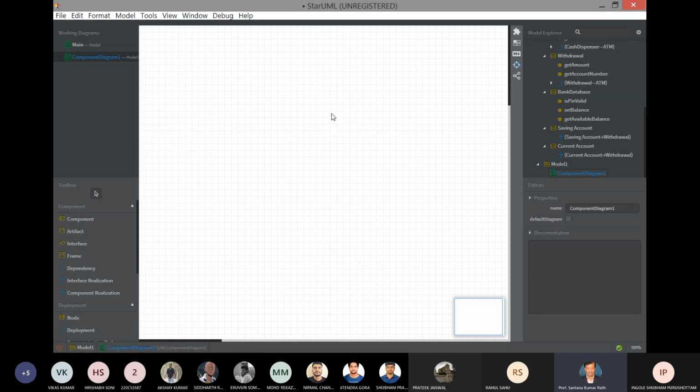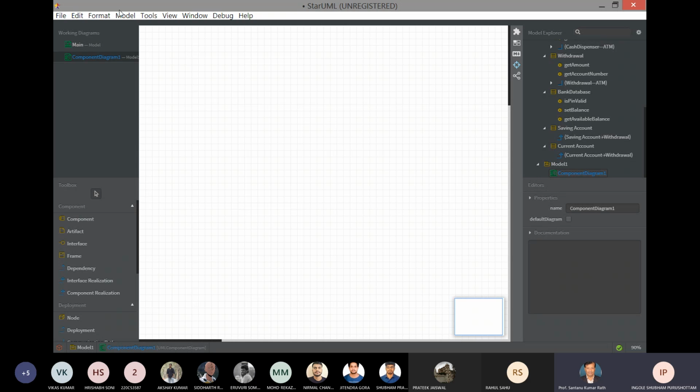Interrelation is based on the connectors. So component, connector and overall configuration. That is what our intention is in our subject. This is the lab for the subject software architecture.